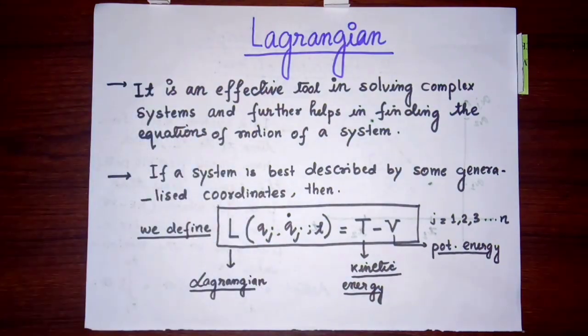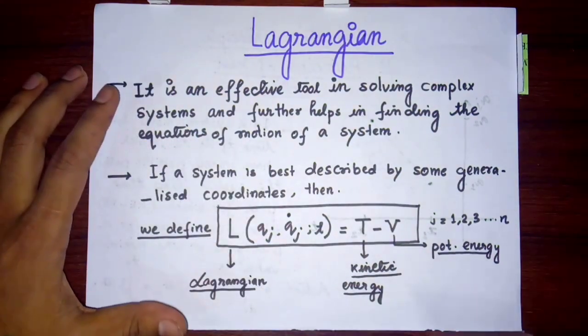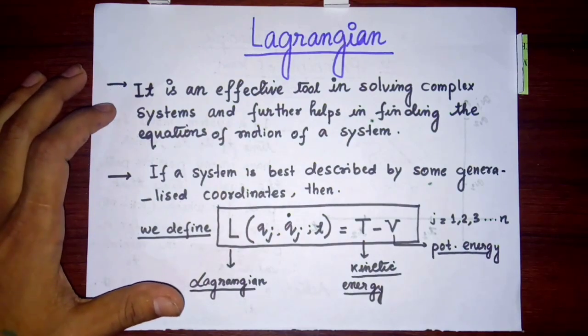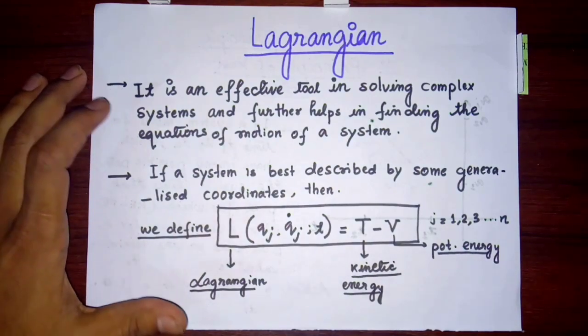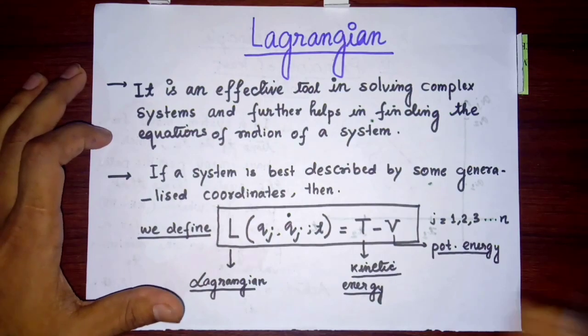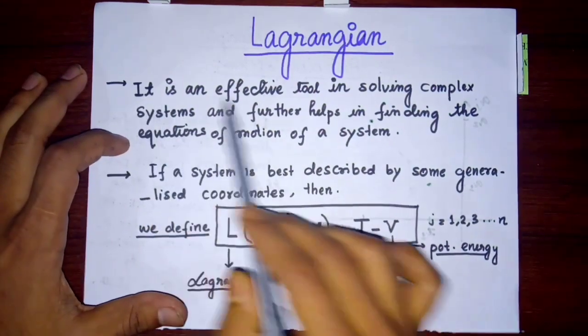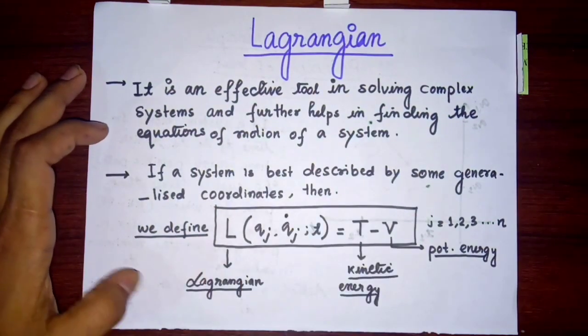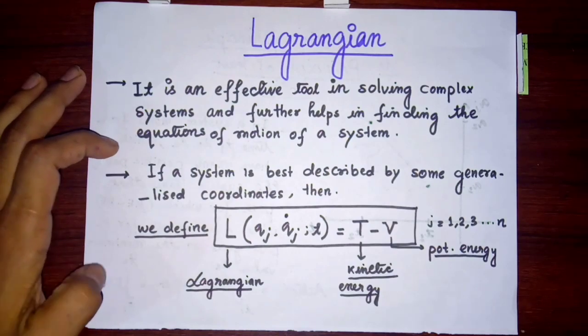So generally people write Lagrangian as T minus V, but it is not so. Before telling it as T minus V, you must answer this simple line, that is, it is an effective tool in solving complex systems and further helps in finding the equations of motion of a system.